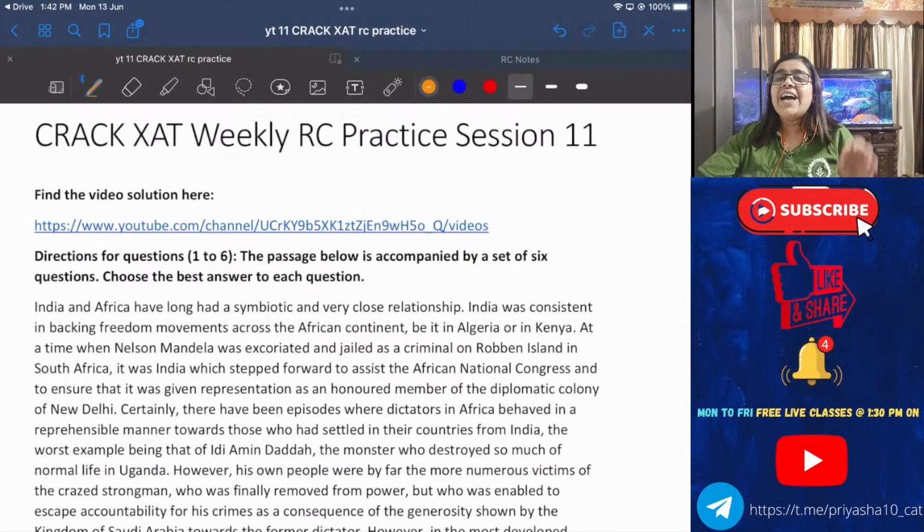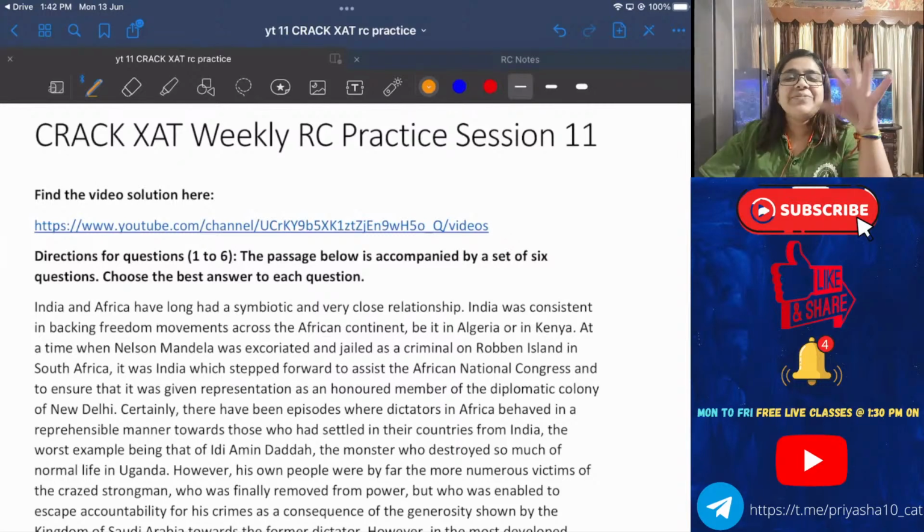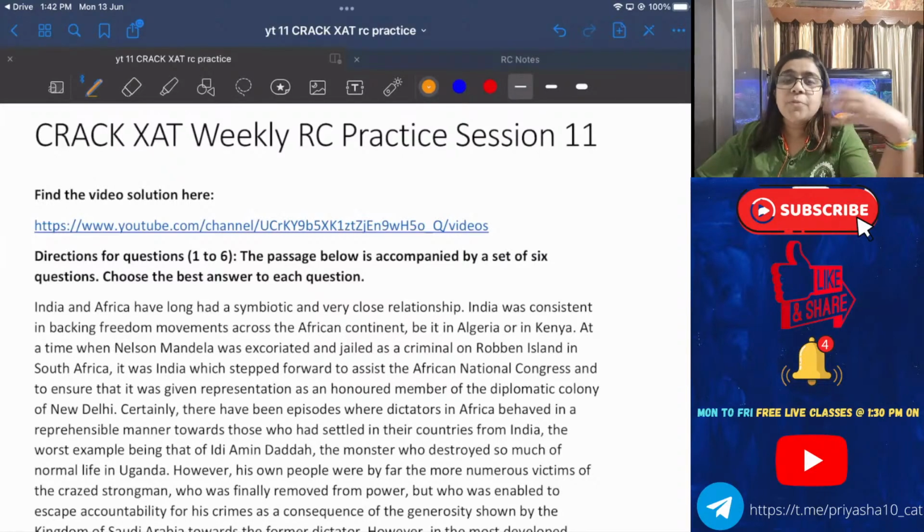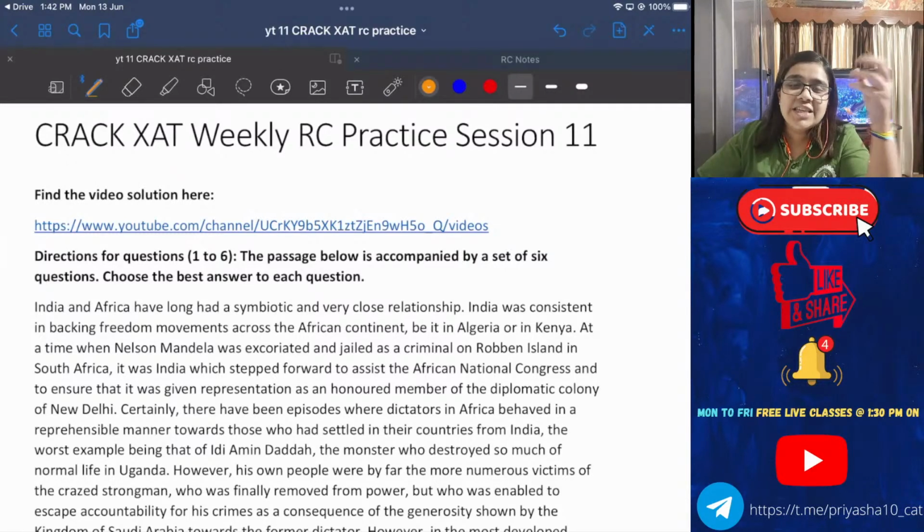I have mentioned this several times that in this particular case, you can just go through the questions, not the options. Please do not go through the options. Just have a quick look through the questions. But the moment you realize the question is an inference-based question, please don't read the options, or you will be distracted by the keywords.